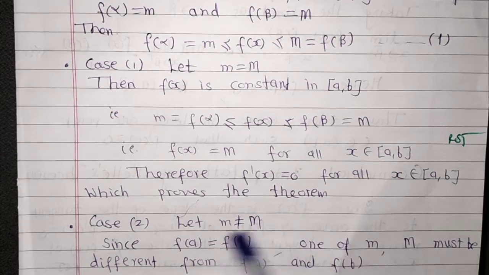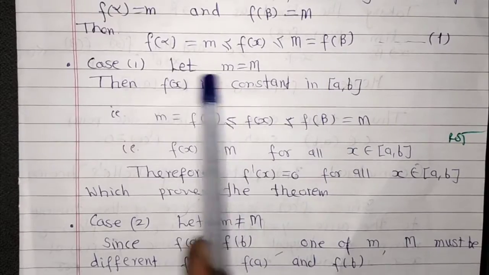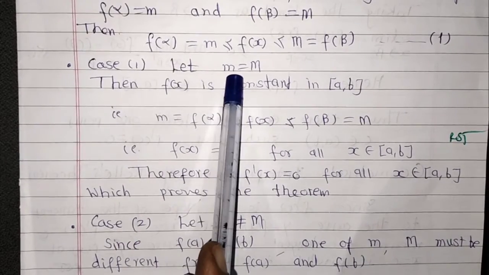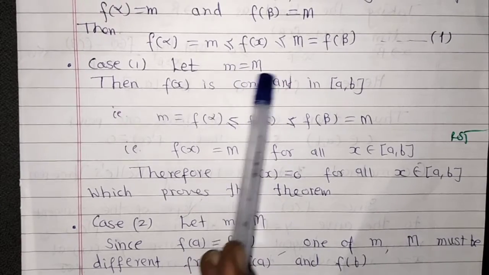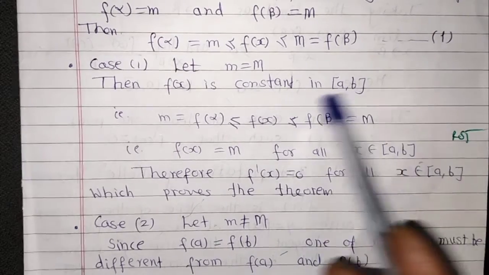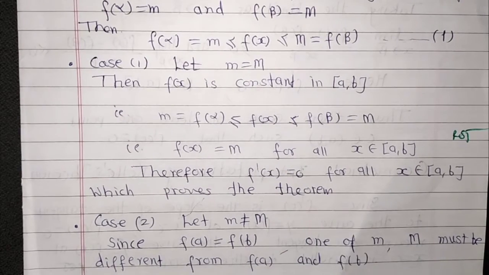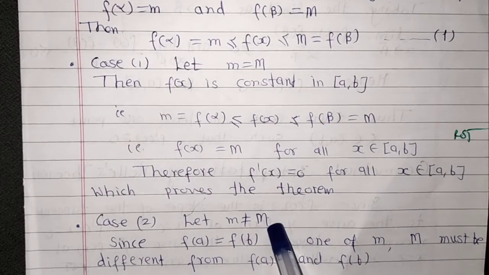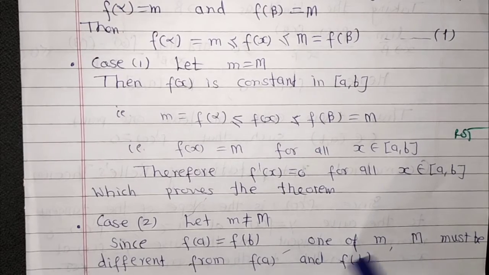Here we have considered the second case, m not equal to capital M. In case 1 we saw that small m equal to capital M, that is, lower bound equal to upper bound. Then f(x) is constant in the closed interval [a, b] so that f'(x) equal to 0 for all x in the closed interval [a, b]. If m is not equal to capital M, since f(a) equal to f(b), one of small m and capital M must be different from f(a) and f(b).